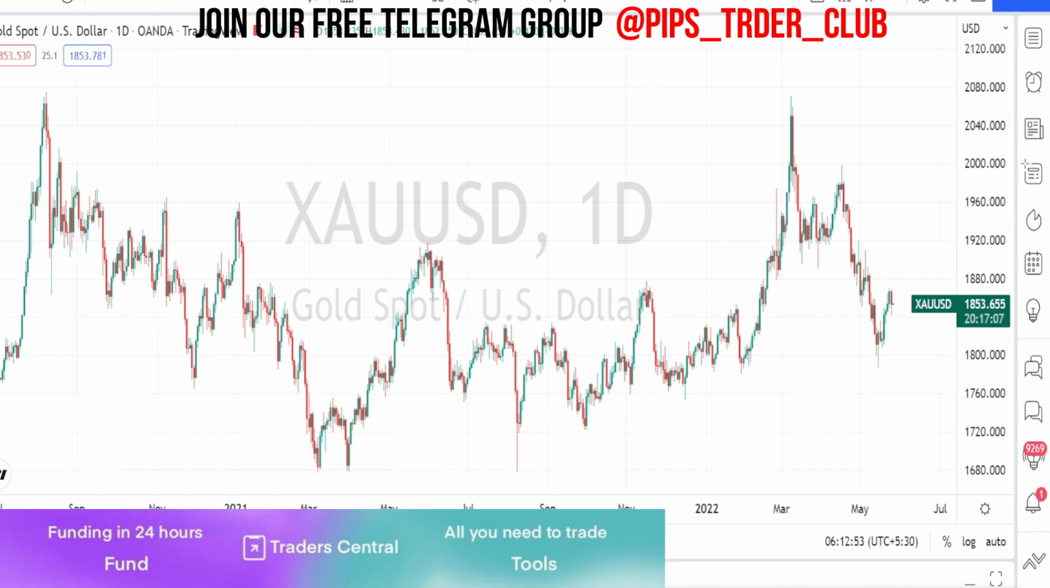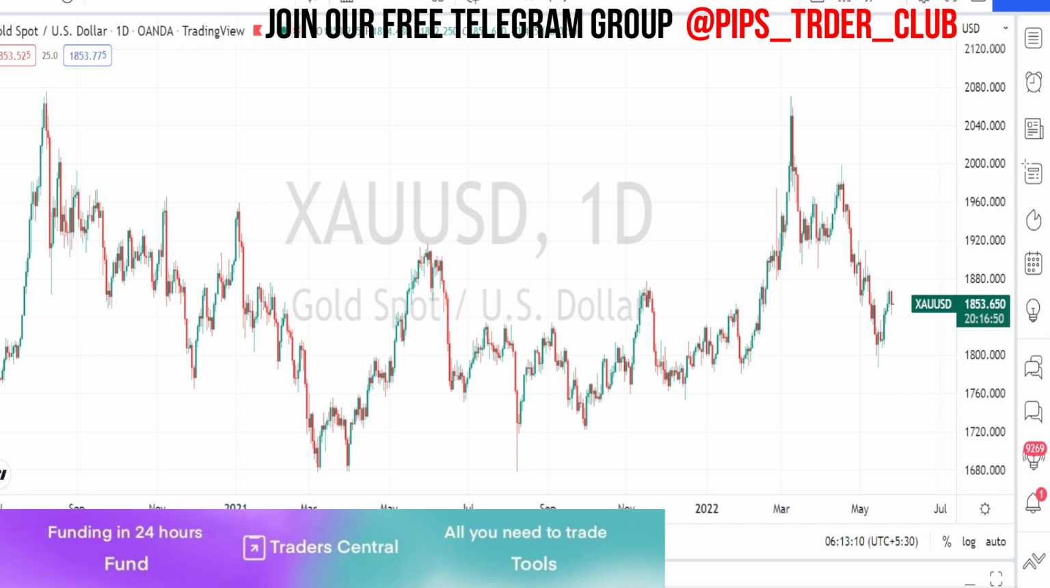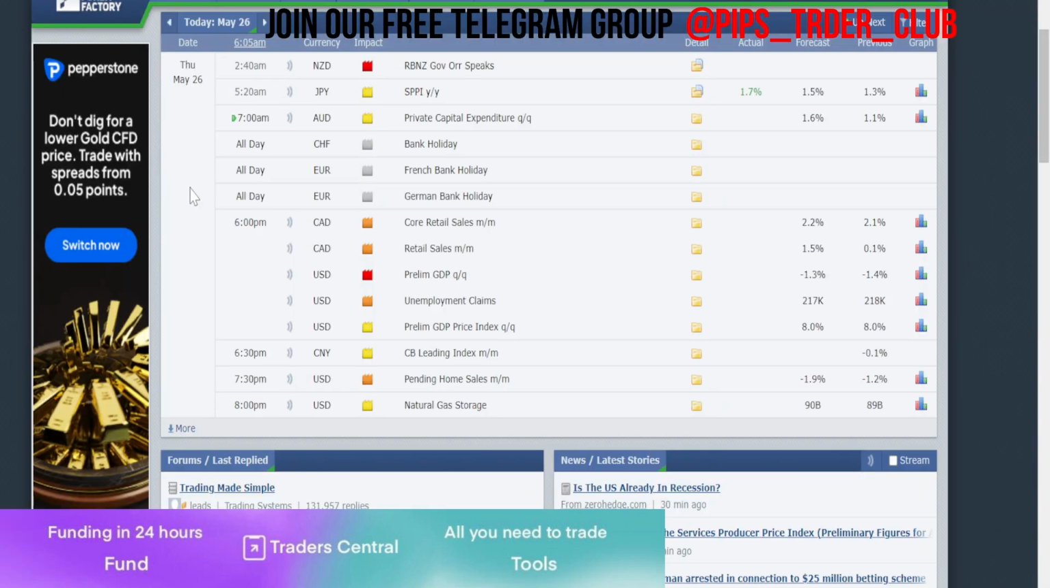So today we are going to be doing price action analysis for gold US dollar currency pairs. Let us analyze the current resistance and support and also the present trend of the price action. Before that, let us look at the economic calendar for today.